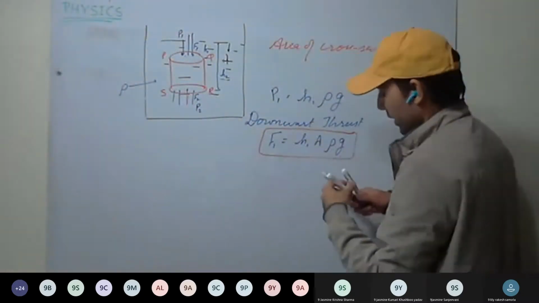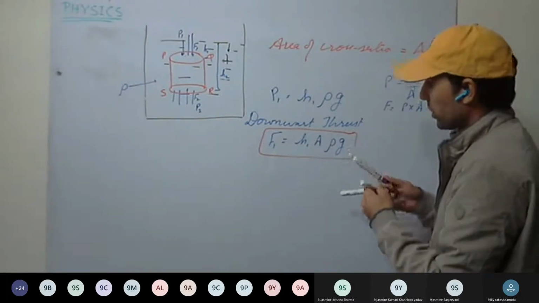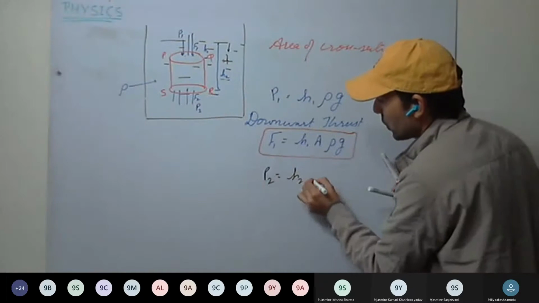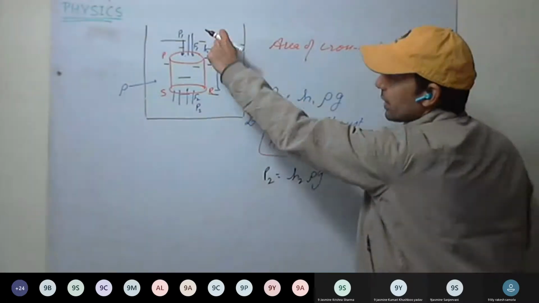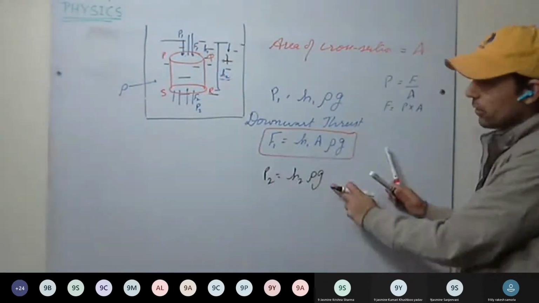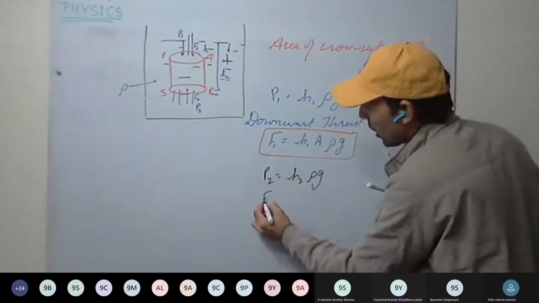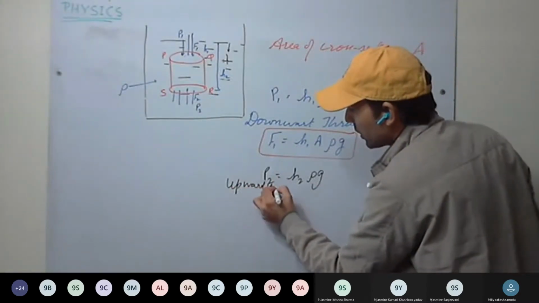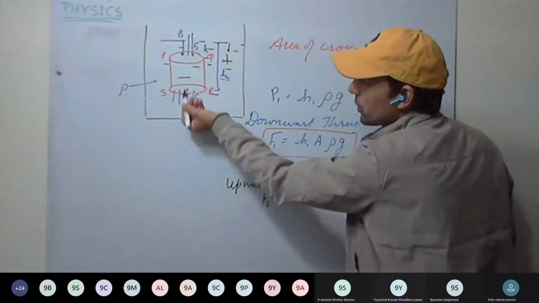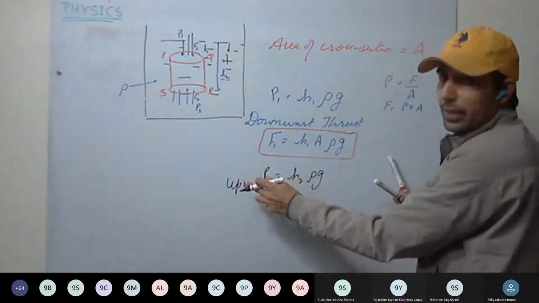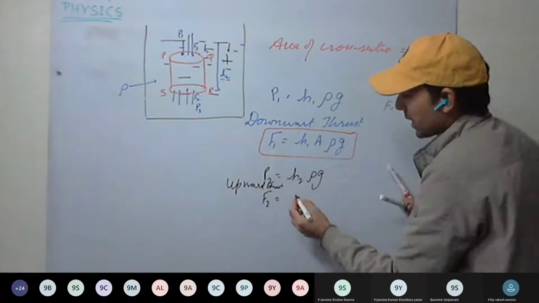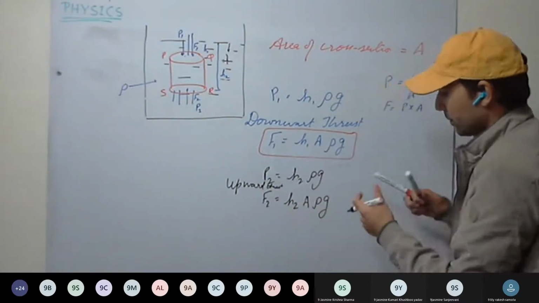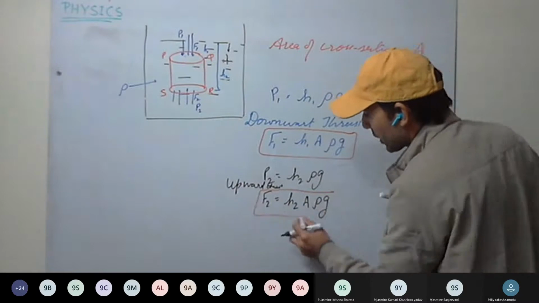Now F2 we will be deriving. So here P2 will be how much? P2 is H2 rho G. Depth is H2, so H2 rho G. Okay. Now F2 will be how much? That is upward thrust. Upward thrust will be pressure into area. Area of cross section is A. So it will be H2 A rho G. This is our second equation.